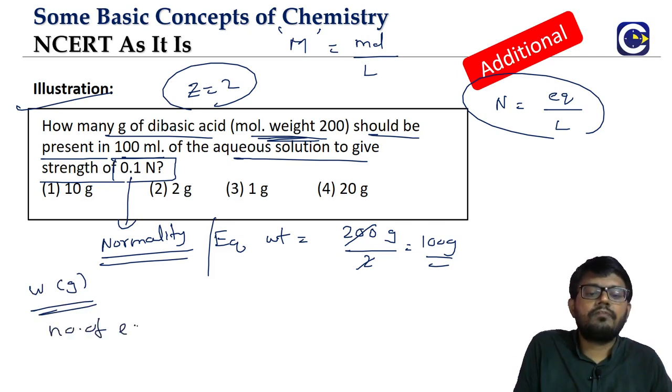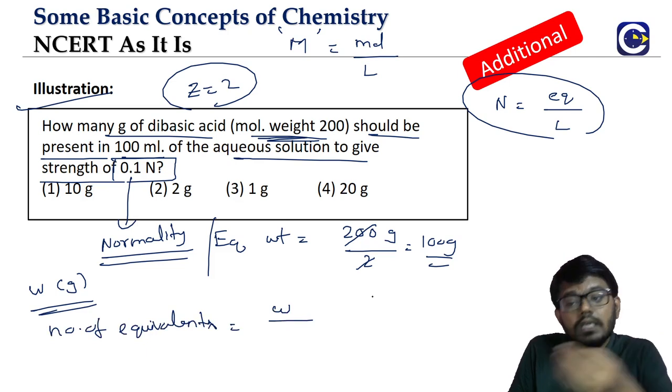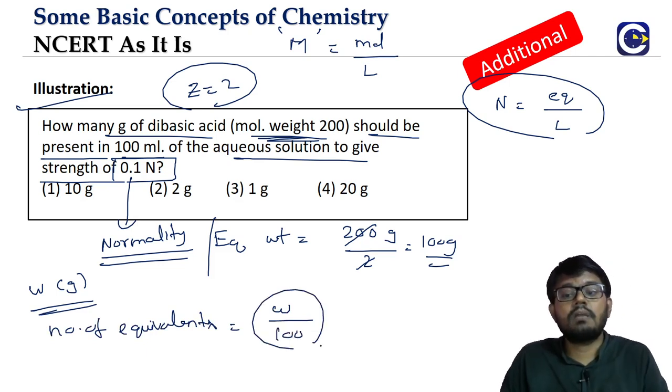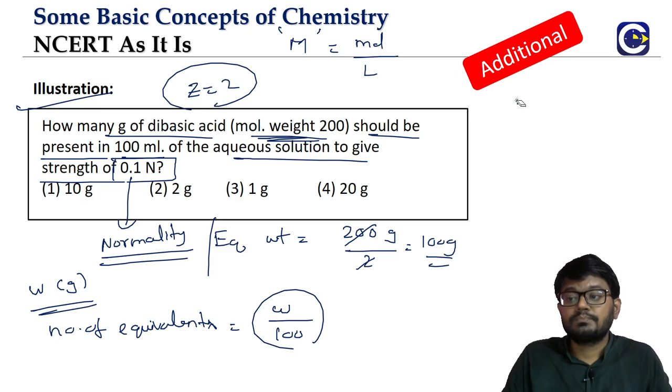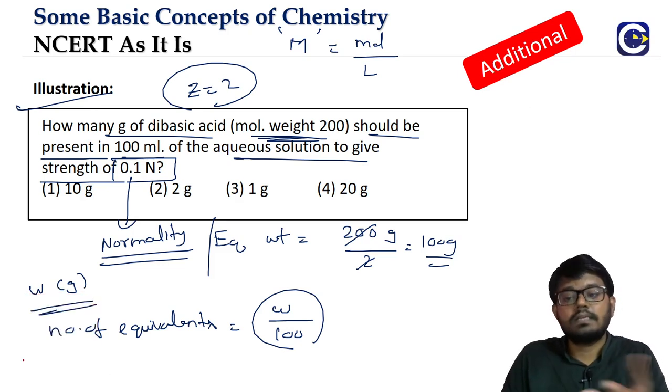The number of equivalents. What is the number of equivalents formula? Given mass by equivalent mass, like the way we calculate number of moles. So what is the number of equivalents formula? Given mass, the mass I am taking is W. The W is what you have to find finally. So given mass by equivalent mass or equivalent weight.